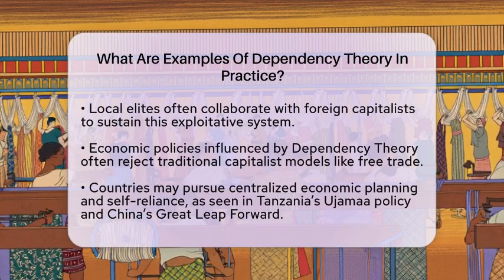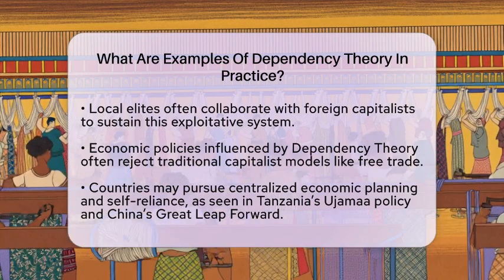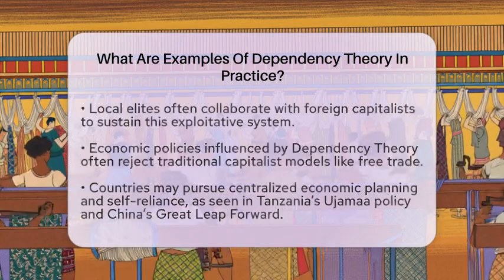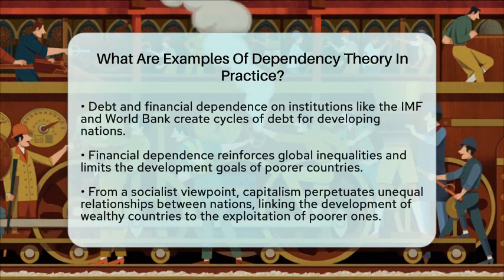Lastly, we have the issue of debt and financial dependence. Many developing nations rely on loans and financial aid from international institutions like the International Monetary Fund and the World Bank. This creates a cycle of debt where poorer countries must follow economic policies set by these institutions, often sacrificing their own development goals. This financial dependence is a modern form of the dependency relationship, reinforcing global inequalities.